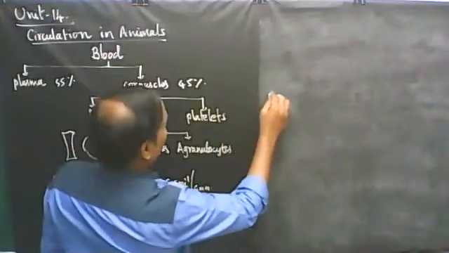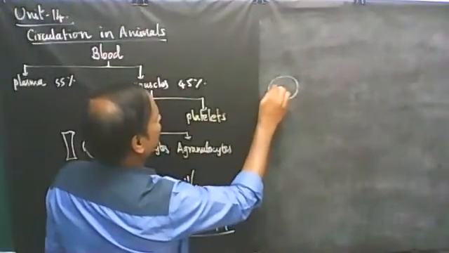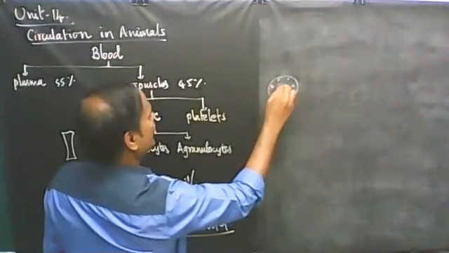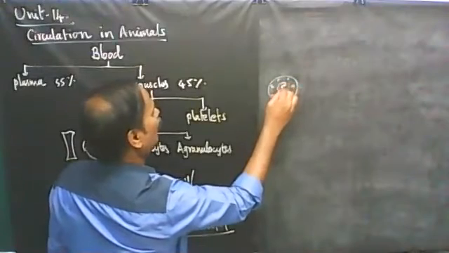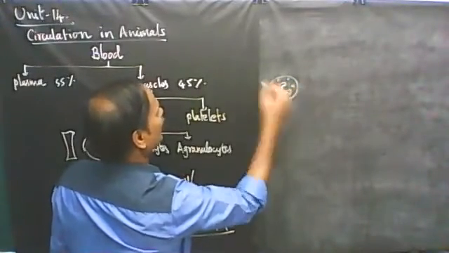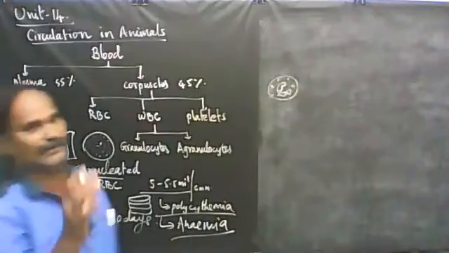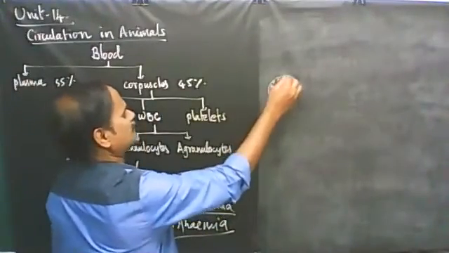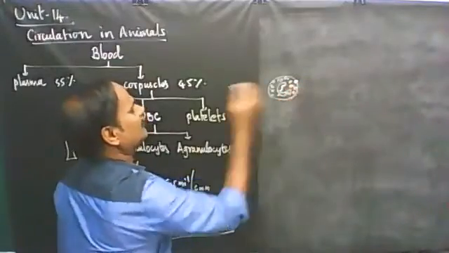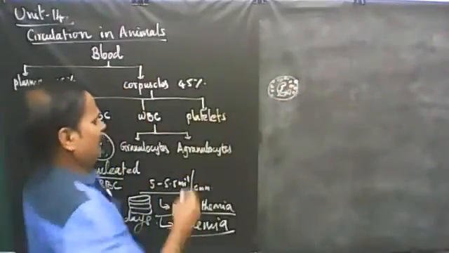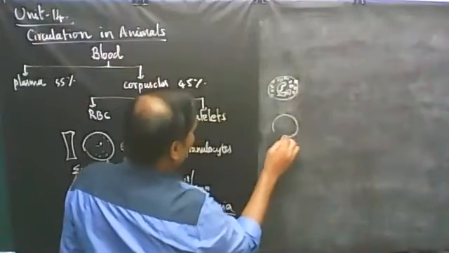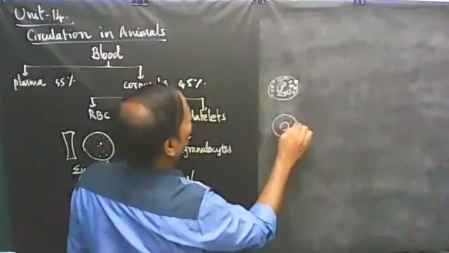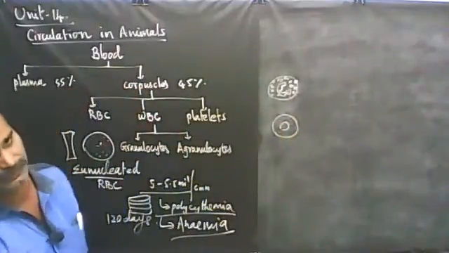Granulocytes, in the sense that the WBC possess cytoplasmic granules, and the nucleus is bilobed or many lobed. The cytoplasm possesses a number of granules. So it is called granulocytes. Whereas in agranulocytes, the nucleus is single lobed and the cytoplasm may contain fewer granules. Granules are lesser in size.